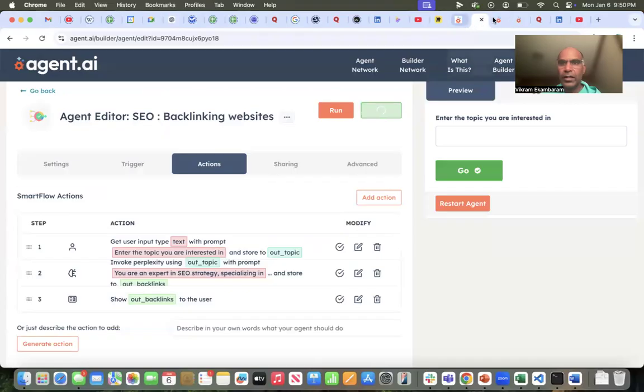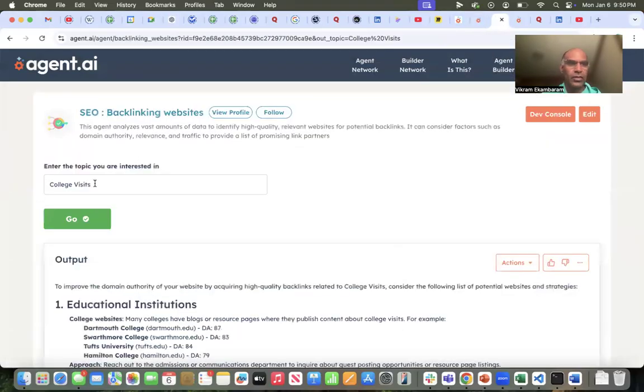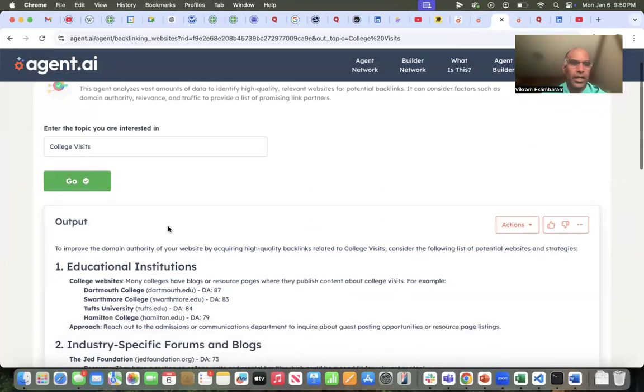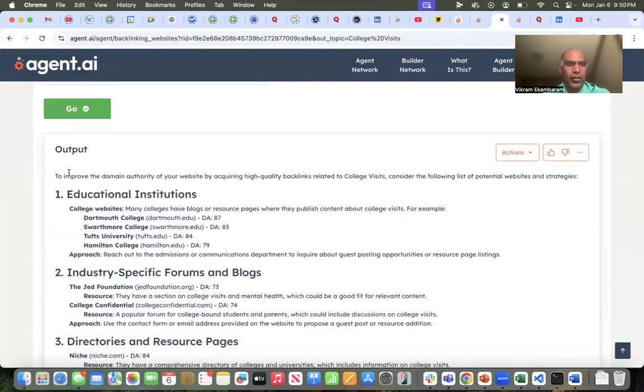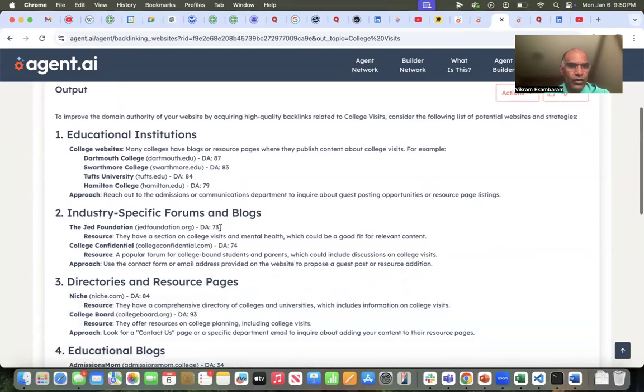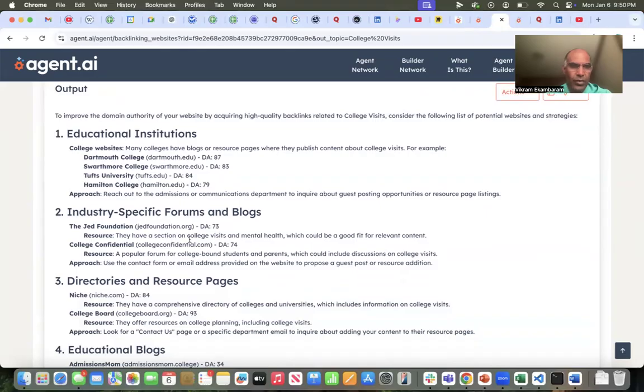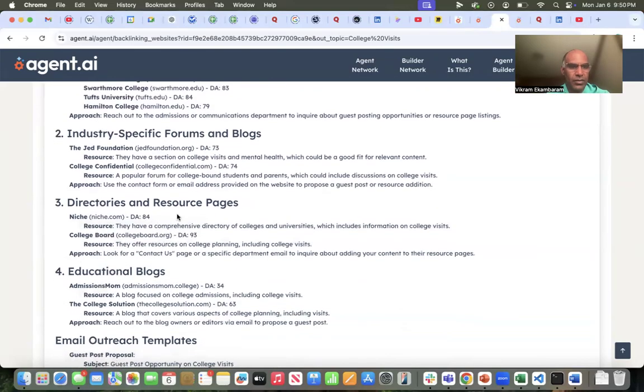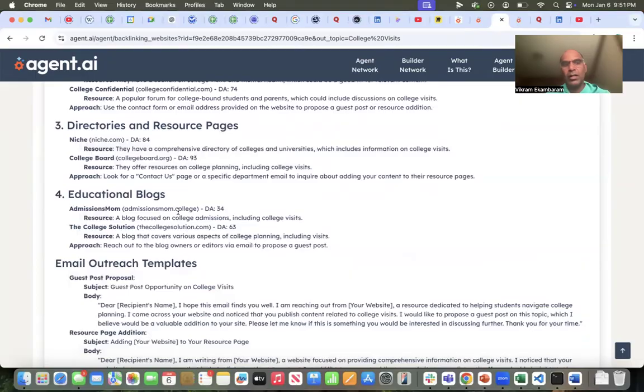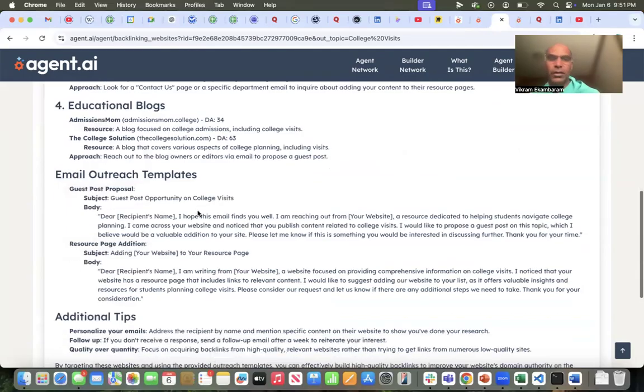So if we were to look at this and then we run this, what it looks like. So here I gave it a topic, college visits. And what it's now done is it's gone and it basically says that there are educational institutes, and it found some websites that have this high DA score. And then it's found industry specific forums and blogs and found websites from that, directories and resource pages. And so these are all websites that have a strong presence as far as this particular topic goes, and that would be good to do a backlink outreach to.